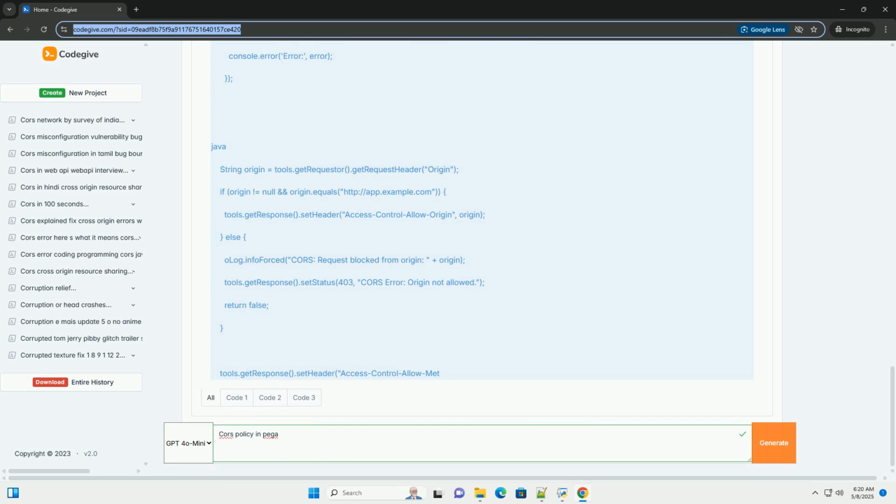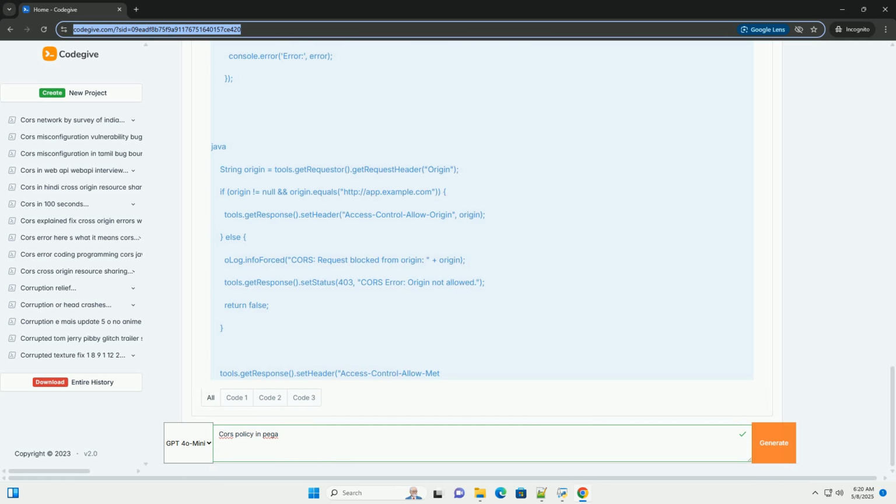5. Test your service. Use a tool like Postman or a web browser to send cross-origin requests to your Pega service. Inspect the HTTP headers in both the request and response to verify that the CORS headers are set correctly. Use your browser's developer tools, network tab, to see if any CORS errors are reported.